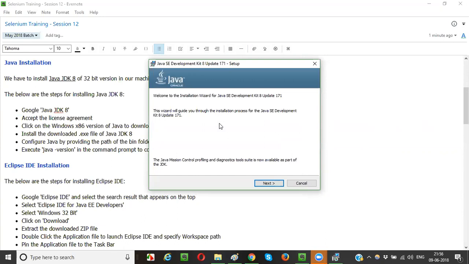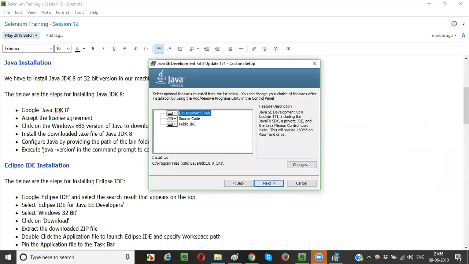Okay, some installation wizard came. Click on next. So it's installing in this particular path. Let's see, Program Files x86. Just remember this path, guys.